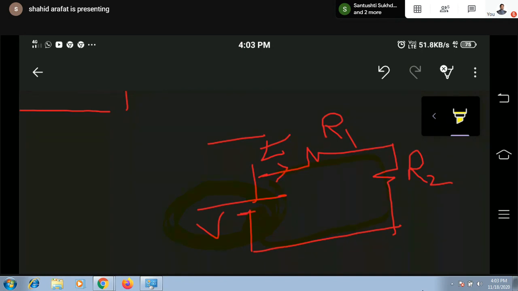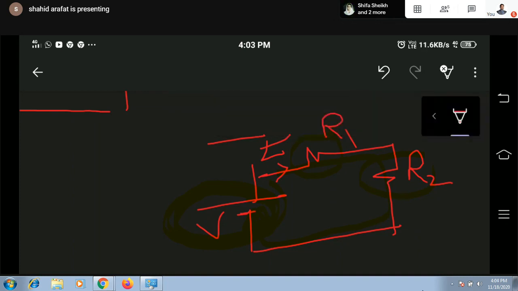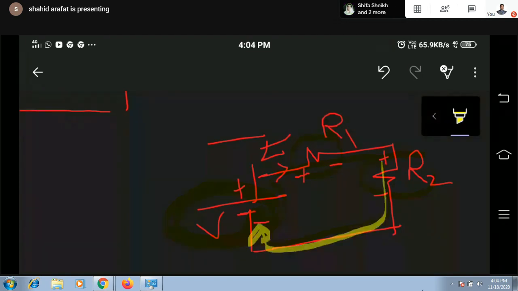Simply, if you are having an active source, current should enter from negative, and if you are having a passive element, current should enter from positive. Whatever the polarity of the voltage rise, exactly opposite polarity should be available in passive elements. If this one is positive, this one is negative, then for impedances I will consider this positive, this negative, this positive, and this negative. As per the law of conservation of energy, current enters with negative terminal in a voltage rise, whereas in a voltage drop it will enter with positive polarity.